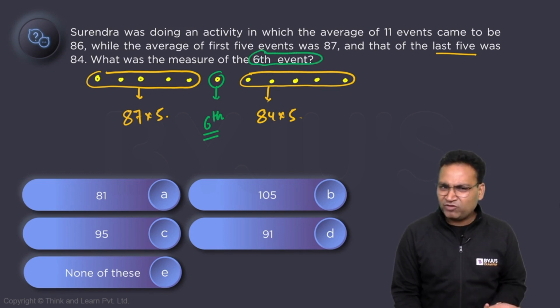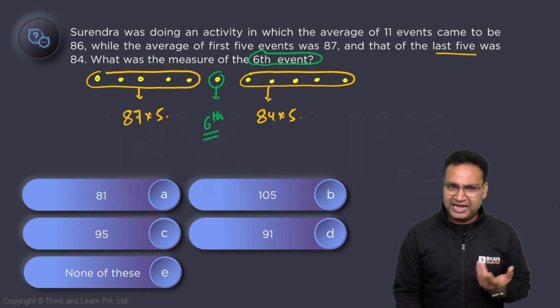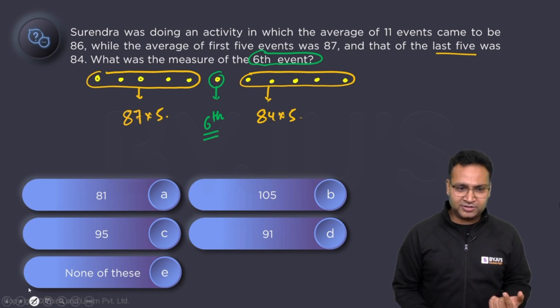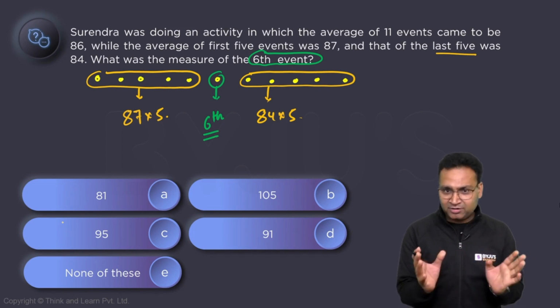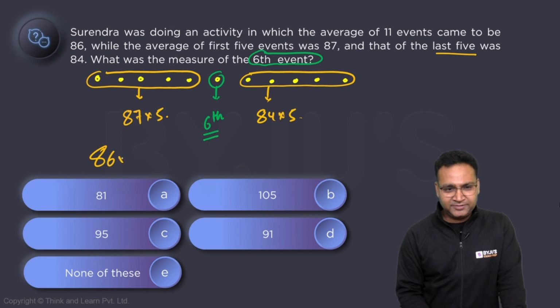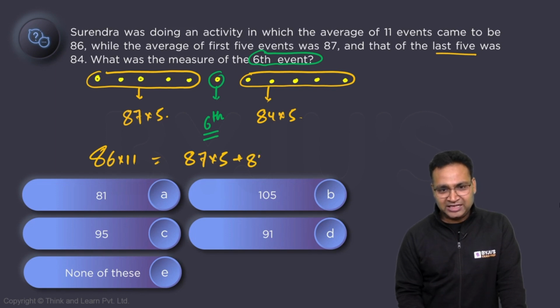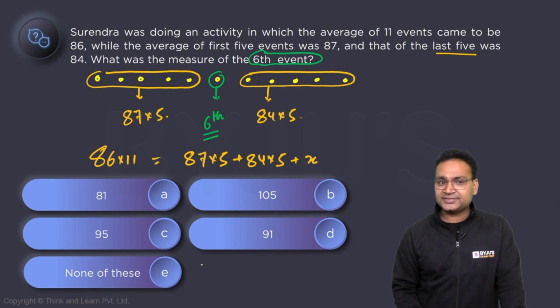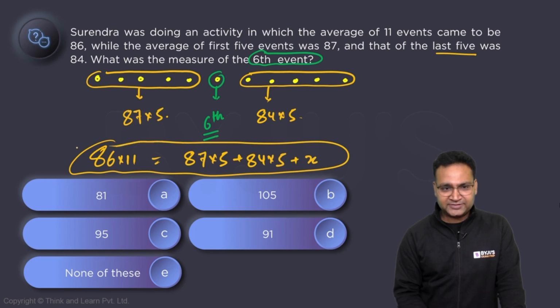So the summation of all 11 numbers, that is 86 into 11, is the summation of the first 5 numbers plus the summation of the last 5 numbers plus the middlemost number, x. And it will give you the value of x.